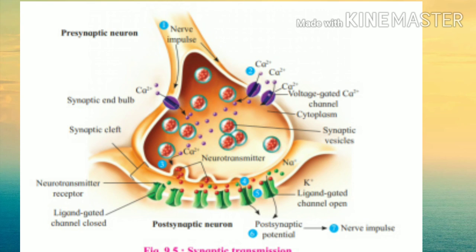You can see in this diagram the neurotransmitter release, and it is attached to the neurotransmitter receptor present on the ligand-gated channel. Here you can see calcium ions and sodium ions also. These green balls are the sodium ions, and the ligand-gated potassium channels are open and other ligand-gated channels are closed.